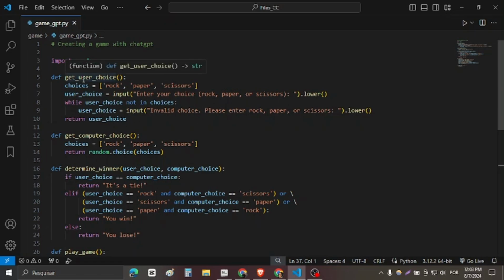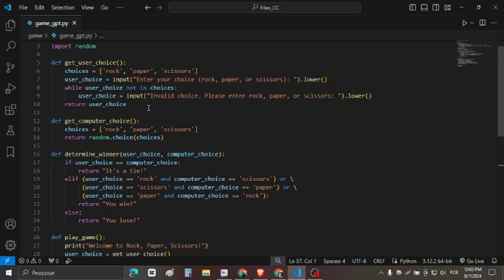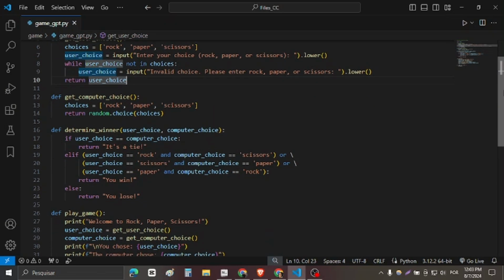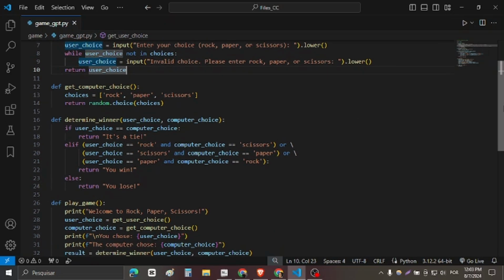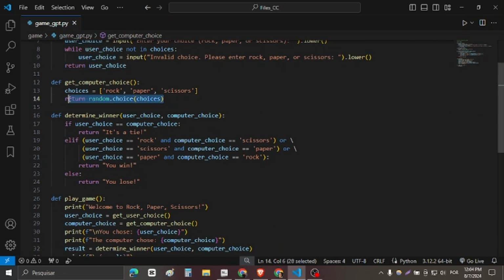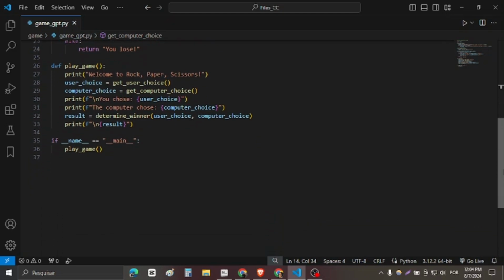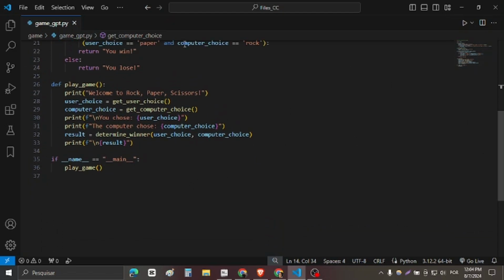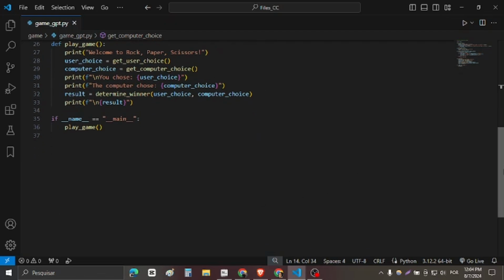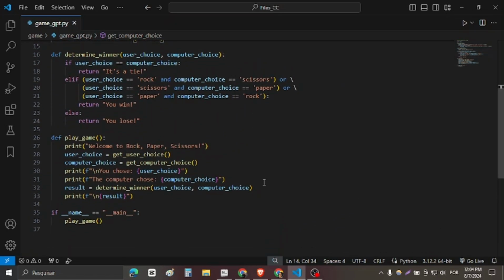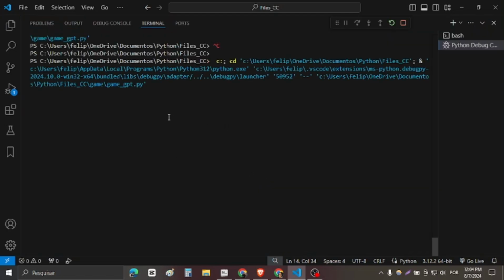Here's a method to get the choice of the user. It will receive the input from the user. Here we are using this input method. We can get also the computer choice. It will generate a random choice. So we are competing against the computer, and a method to determine the winner. Okay. I will not explain every detail of this code. I didn't study the code. Let's just run the code and see the output.